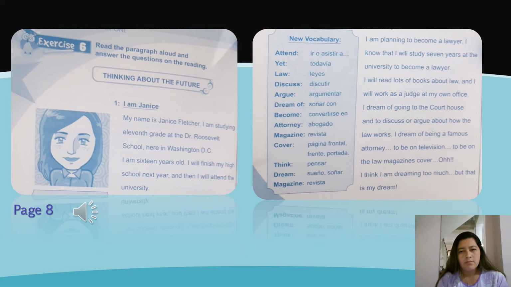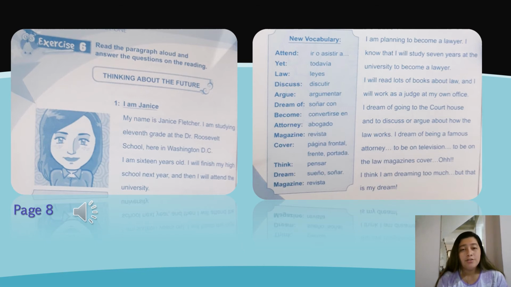I know that I will study 7 years at the university to become a lawyer. I will read lots of books about law, and I will work as a judge at my own office. I dream of going to the courthouse and to discuss or argue about how the law works. I dream of being a famous attorney, to be on television, to be on the law magazine covers. Oh, I think I am dreaming too much, but that is my dream.